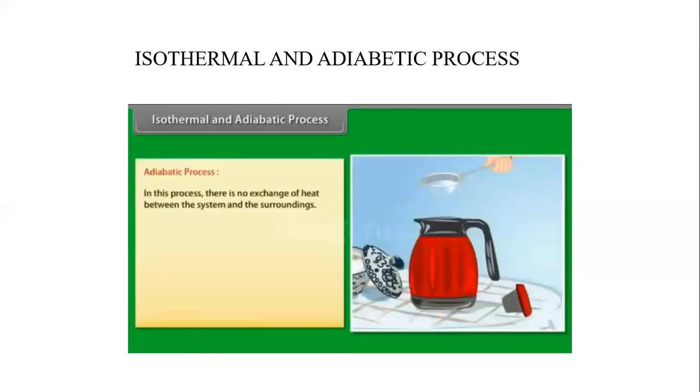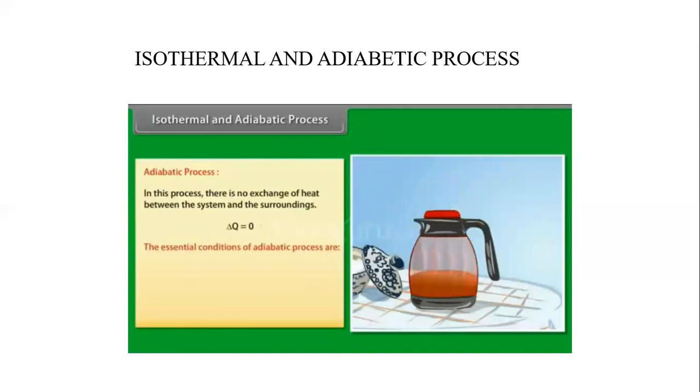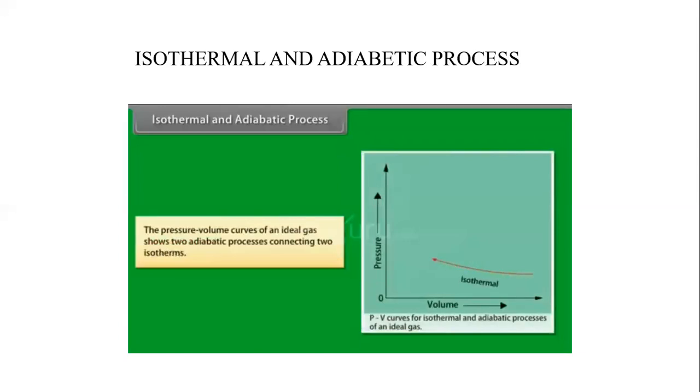Adiabatic process. In this process, there is no exchange of heat between the system and the surroundings. Delta Q equals 0. The essential conditions of the adiabatic process are: there should be no transfer of heat energy, changes must take place at a very fast rate, and specific heat is 0. The pressure-volume curves of an ideal gas show two adiabatic processes connecting two isotherms.